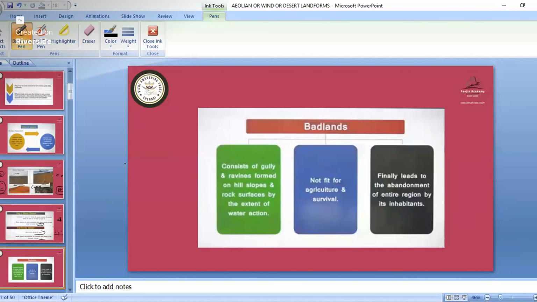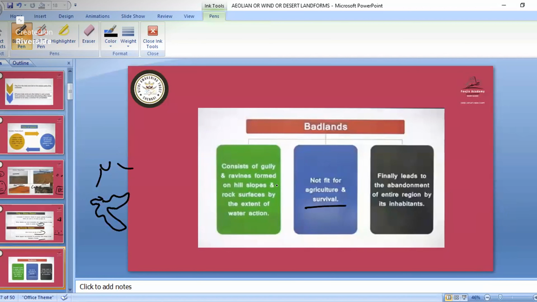Badlands is what? That gully type, or you can say valley type flat. It will be there in the middle. Some parts have been eroded, some parts will be eroded, and it will be like a mountain type only. So that is another badlands. That will not be fit for agriculture or survival.